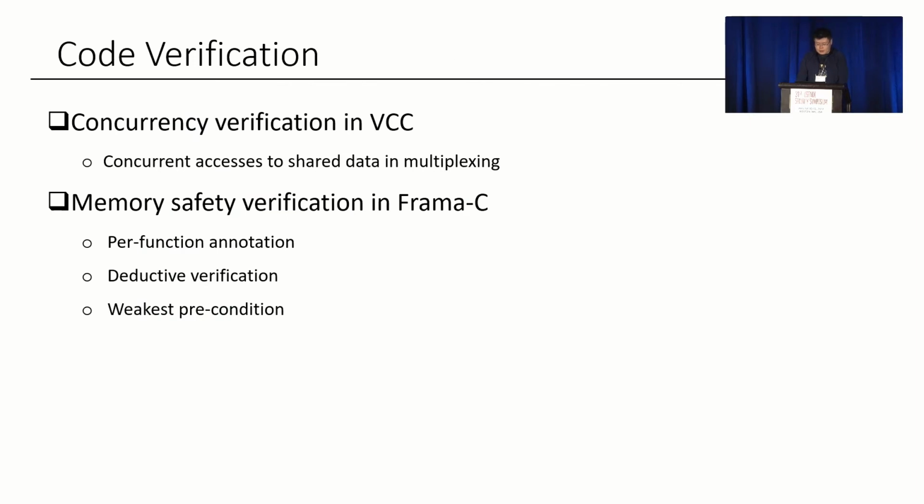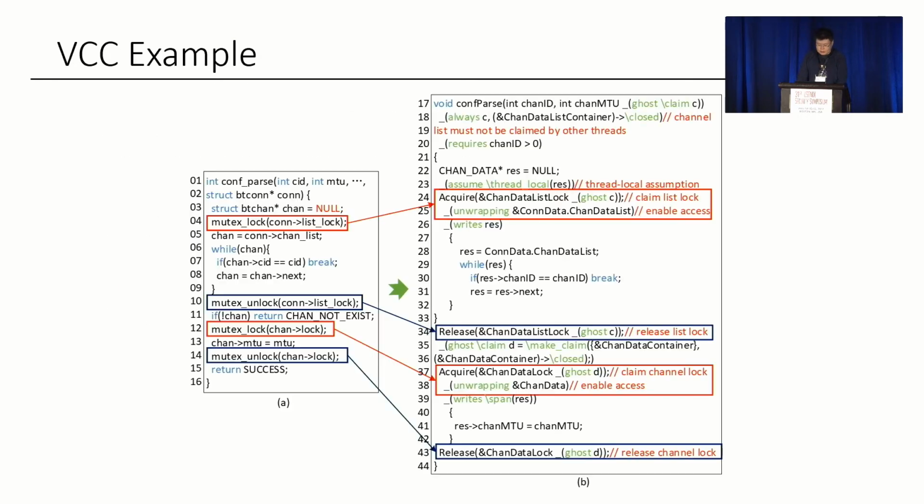For code verification, ProFactory translates the protocol model to VCC specifications to perform concurrency verification on the concurrent accesses to share the data in multiplexing. For memory safety verification, ProFactory translates the protocol model to Frama-C specifications to perform deductive verification based on the weakest precondition logic. The verification relies on per-function annotation. Because VCC and Frama-C are not our main contribution, I will just show 2 short examples of the specifications.